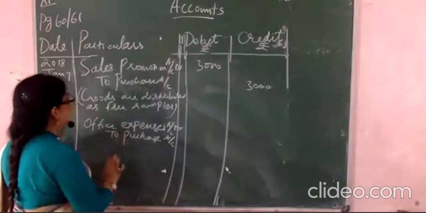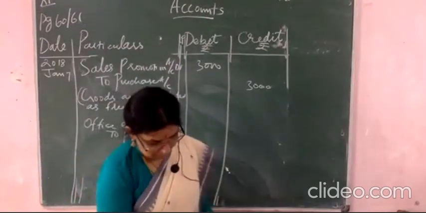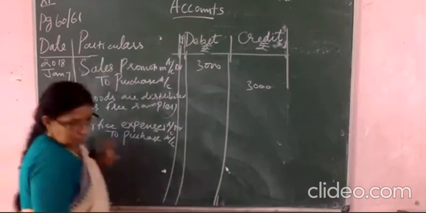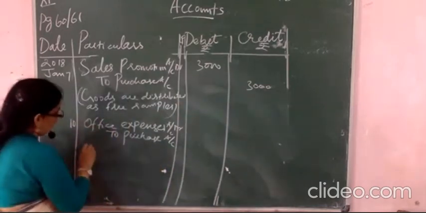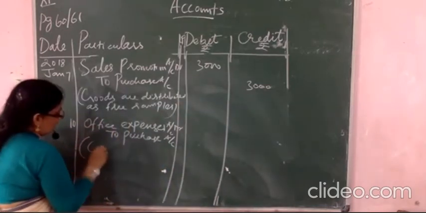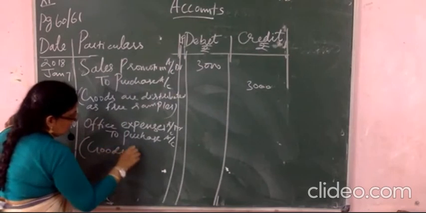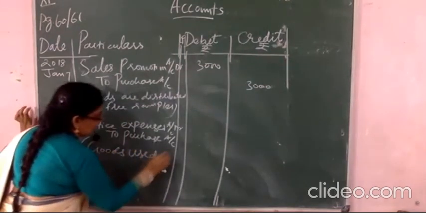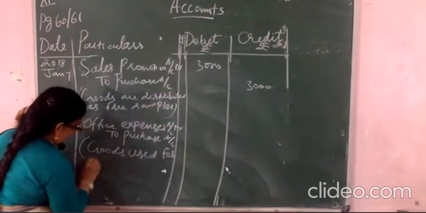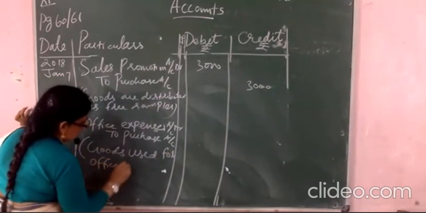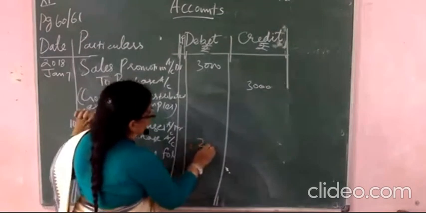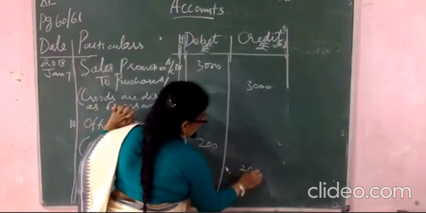So this is treated as an expense on January 10. So you will write the narration. You will write goods used for office use. Okay. What is the amount here? 200 rupees.